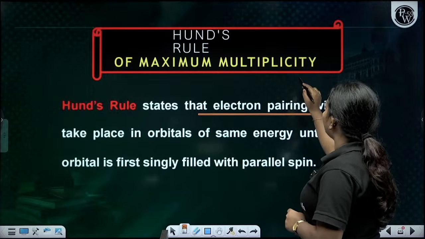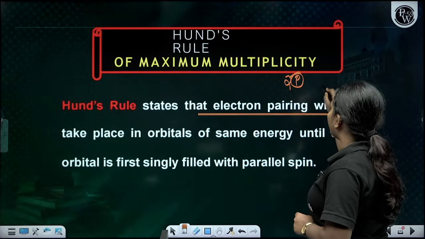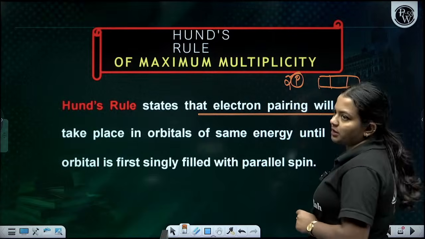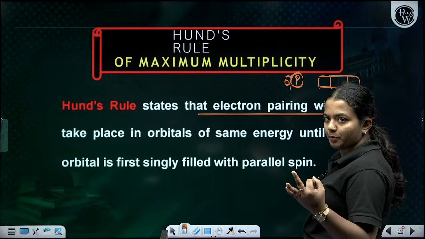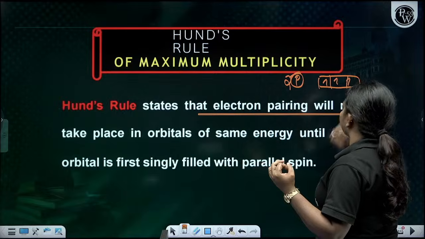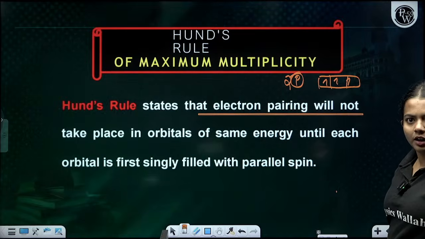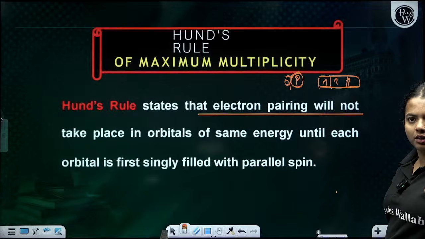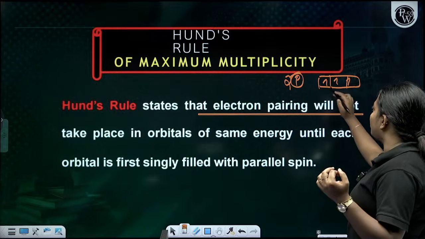For example, you have the p orbital, 2p. You can understand that there are 3 orbitals. 2p has 3 orbitals, 1, 2, 3. Am I right? 1, 2, 3. Okay, you will have 3 orbitals.